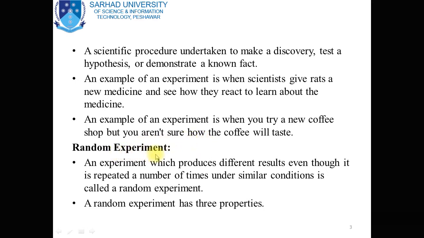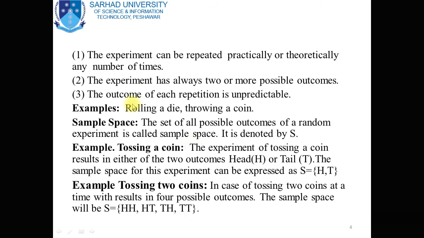Now, types of experiment. Random experiment. An experiment which produces different results when it is repeated a number of times under similar condition is called a random experiment. A random experiment has three properties. Number one, the experiment can be repeated practically or theoretically any number of times.